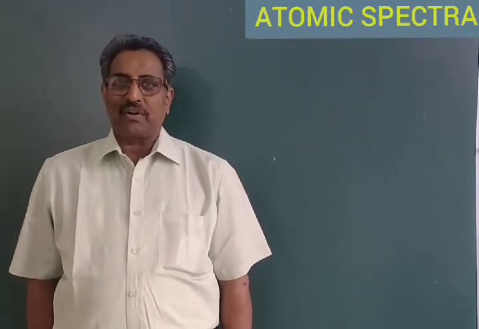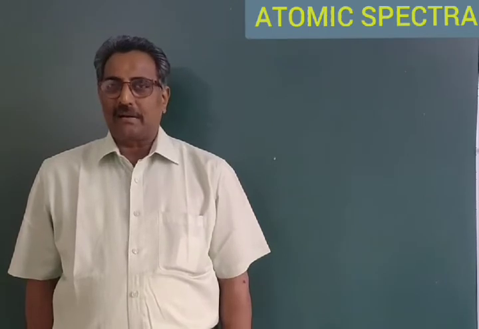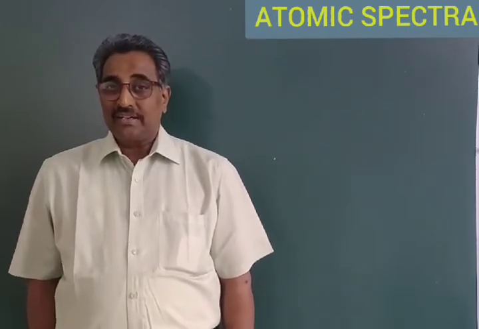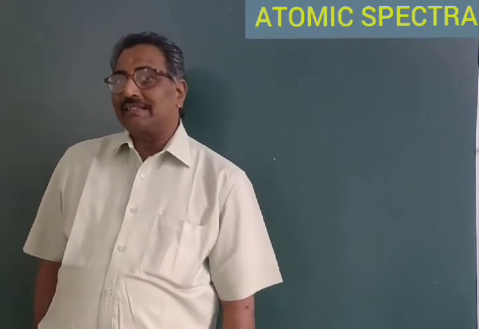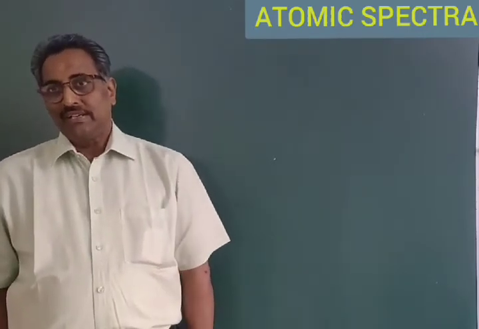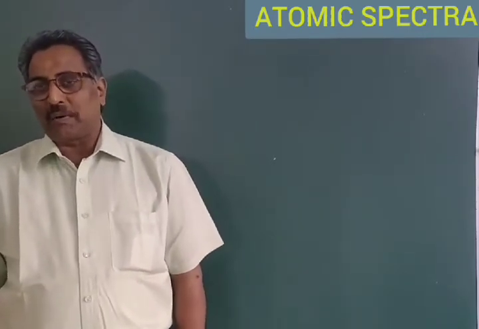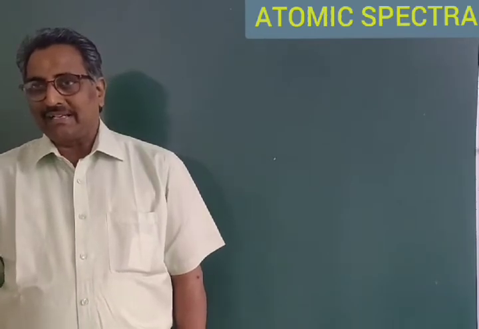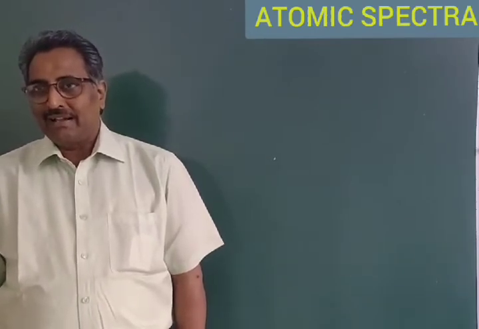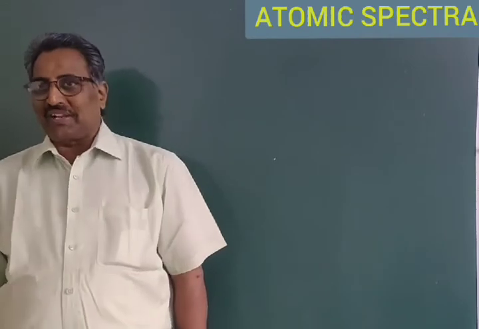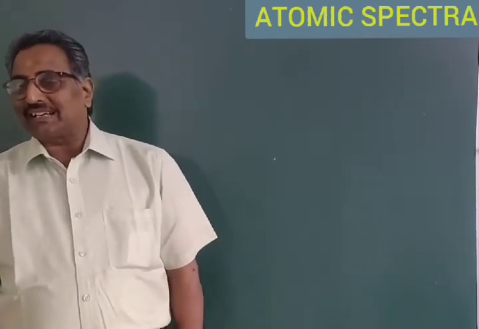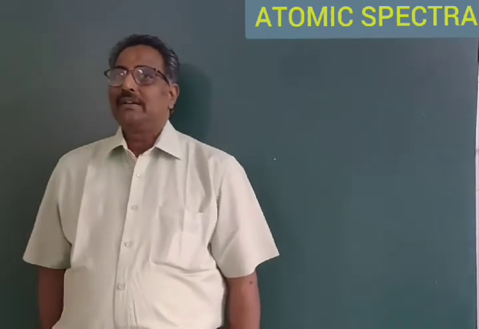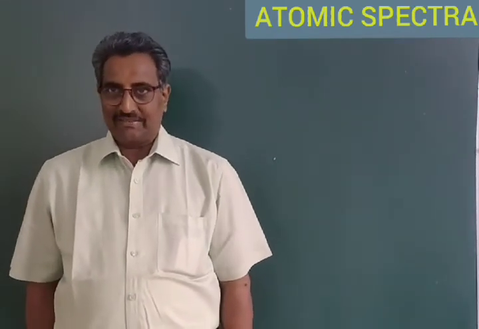The flame test approximately gives the compound. Different elements will give different lights in the flame. When the substance is taken in a loop of platinum and kept in a non-luminous flame of the Bunsen burner, they give different colors to the flame depending on the nature of the element.